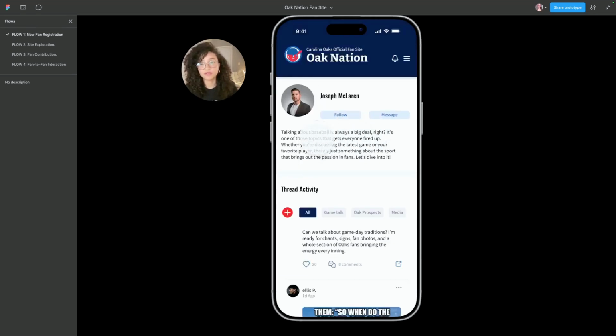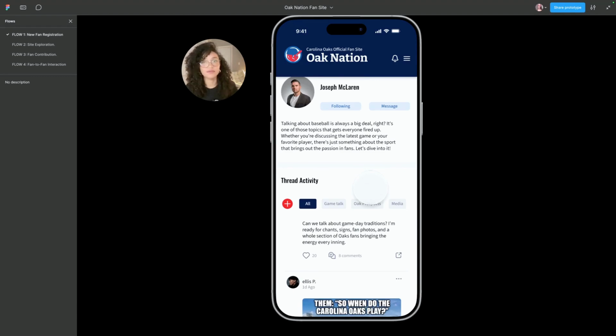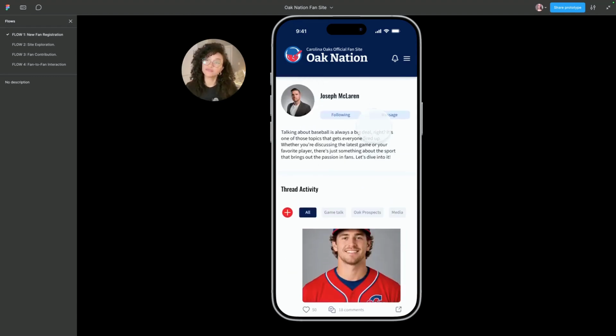Following another fan is simple, easy. You just have to click the follow button, and you are now following a new fan, another fan. And this is the full interaction for All Nation.